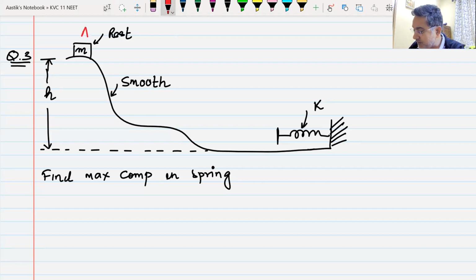Let me call this point the initial point as A, and let me call this final point where the compression is maximum as B. The maximum compression, let me call it as X. Can anyone tell me what will be the velocity at point B? Point B is the point where the spring has reached its maximum compression. What will be the velocity at point B, beta?